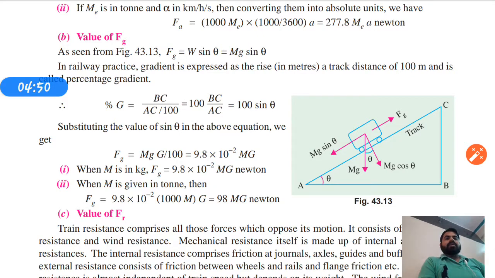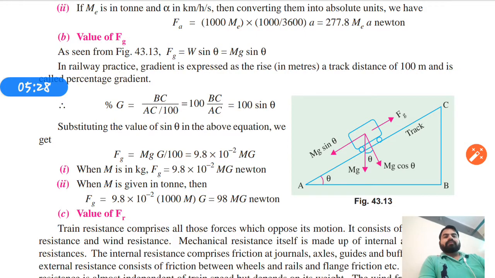Putting the value of this 100 sin theta into the expression of Fg gives mg G upon 100, which is 9.8 into 10 raised to power minus 2 mg Newton when m is in kg, and when m is given in ton, then Fg will be 98 mg Newton.